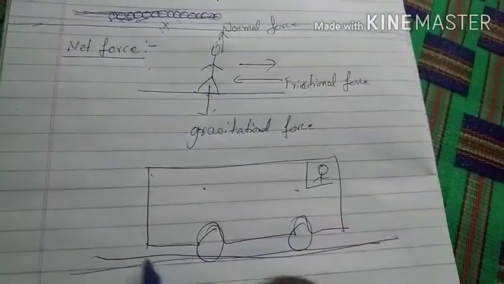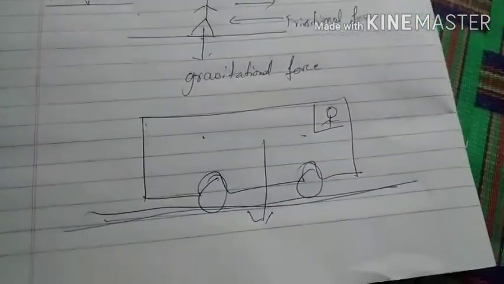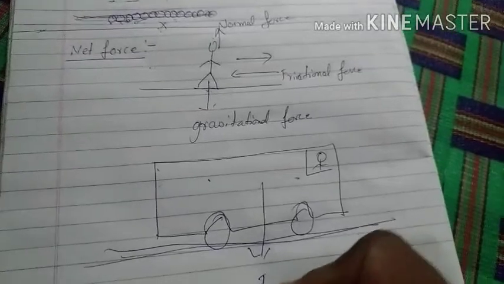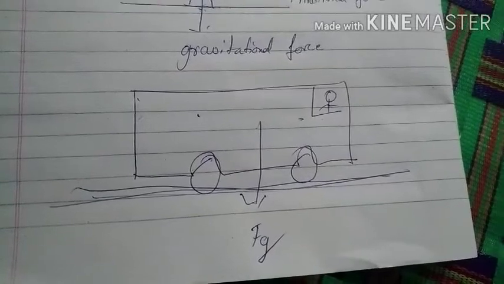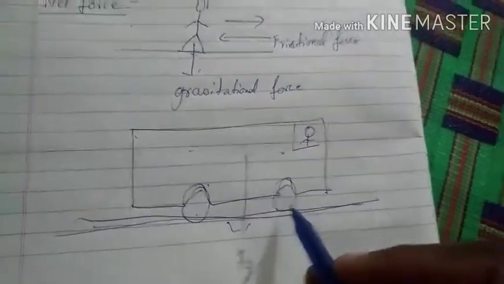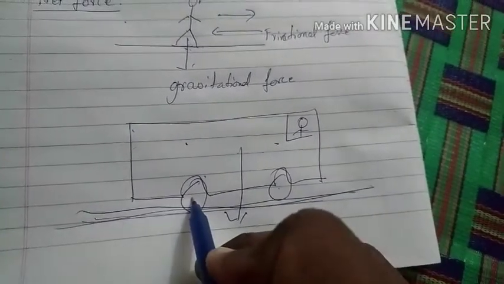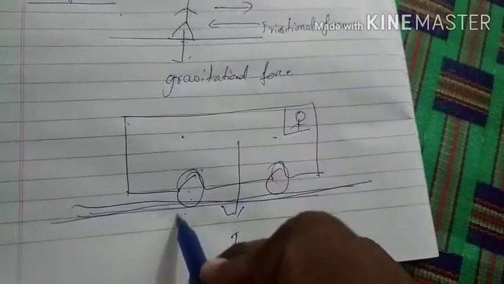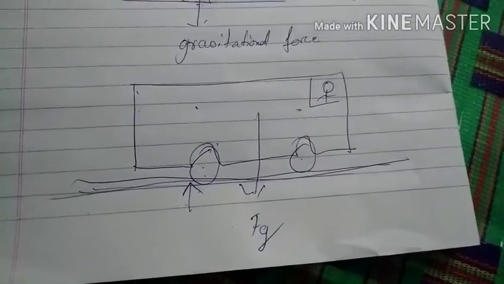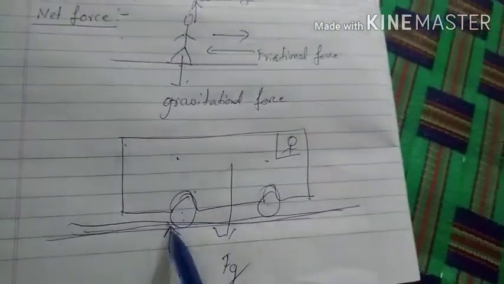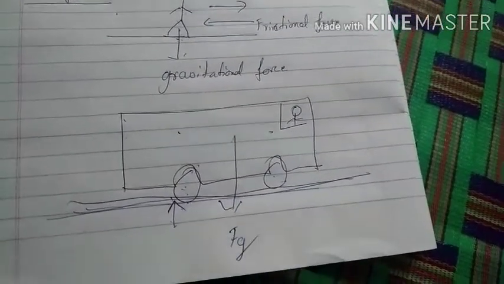The object is moving on the earth, so definitely downward there is a force of attraction by the earth, and it is gravitational force. Gravitational force is compulsory. And the bus, with the help of the tires, is in contact with the earth, so the earth will try to push the bus upward. But you may get a doubt. Tires are the only parts of the bus in contact with the earth. So where does the normal force act?